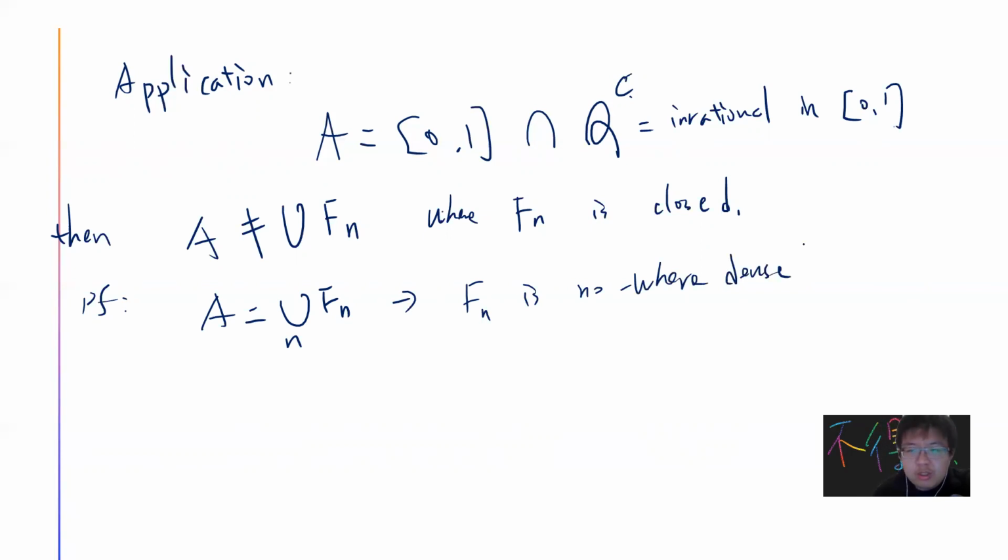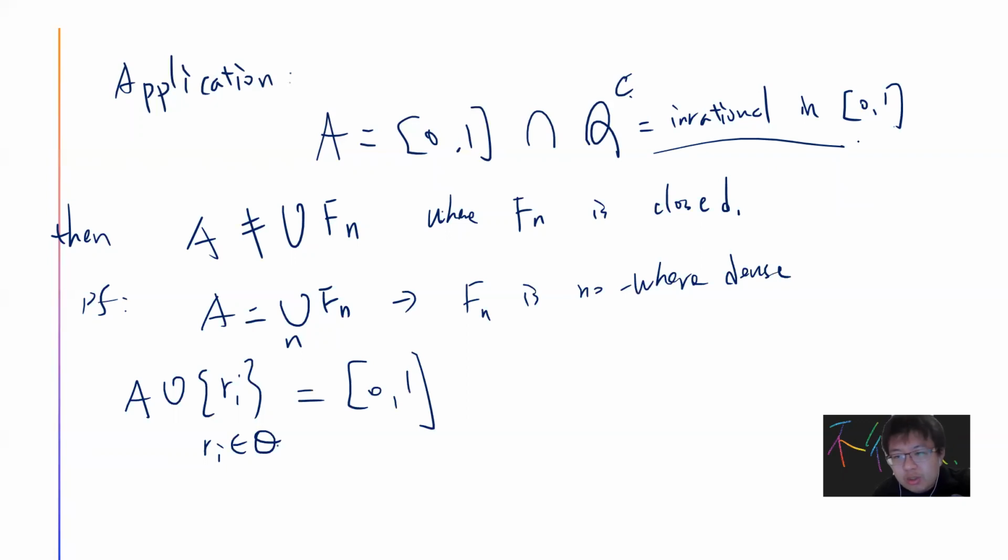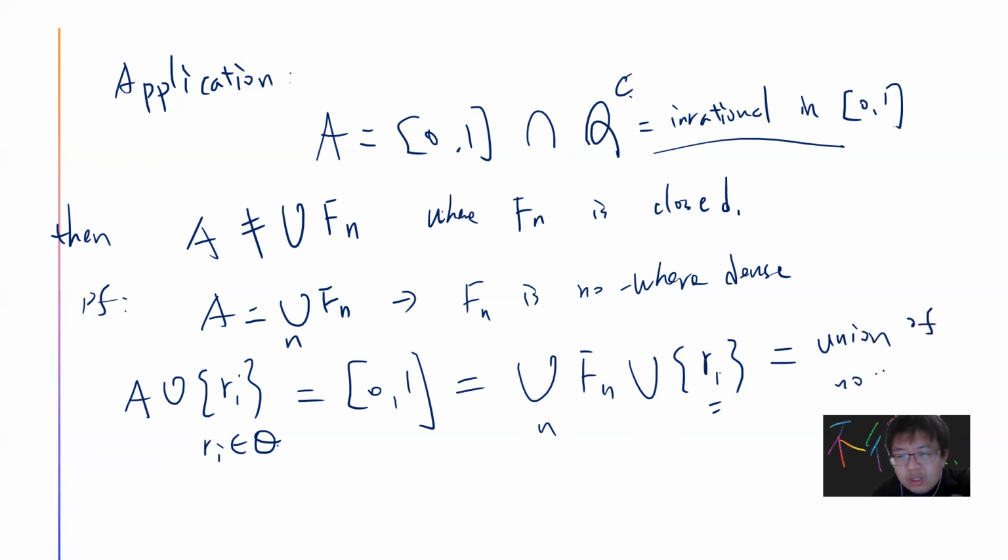And you can take the union with all the rationals, right? Because the rationals are countable, so you can take out all the rationals and do the union. So this will be [0,1], because the original is the irrationals in [0,1], and you take the union with all the rationals, so it becomes [0,1]. And a single point is nowhere dense, right? So this becomes the union of nowhere dense sets. Contradiction with BCT. Okay, so this is a very interesting application.